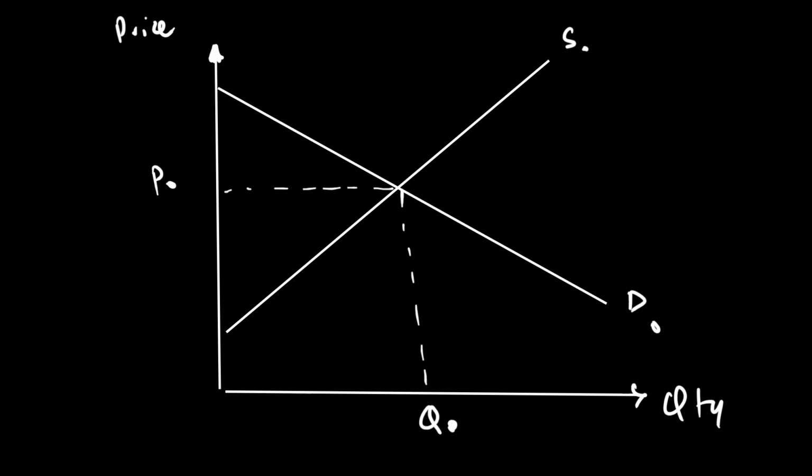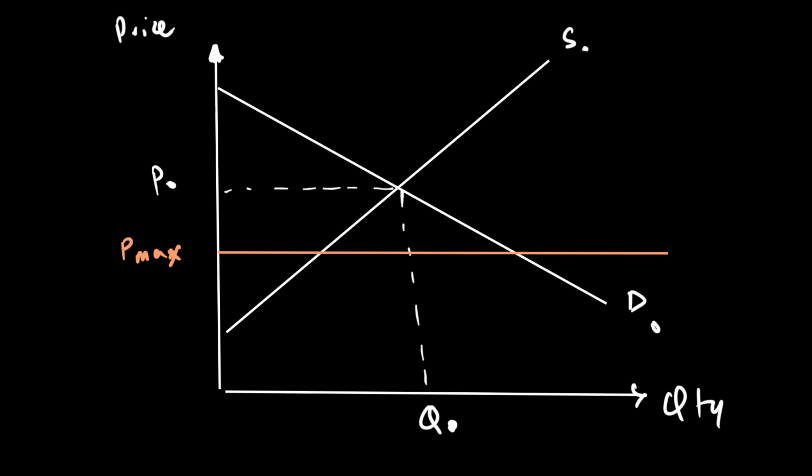If the government believes this price is too high, the government could put a maximum price below equilibrium. Now, a maximum price, in order to be effective, has to be put below equilibrium, because if you put a maximum price above equilibrium, it won't be effective. This is the maximum a producer can charge. So when they put P max, one thing that will happen is that when the price goes down, quantity demanded will go up, because a lot of people will be encouraged to, for example, rent houses in this city.